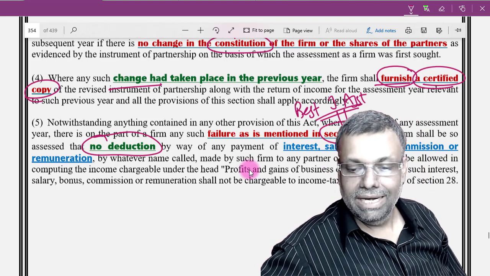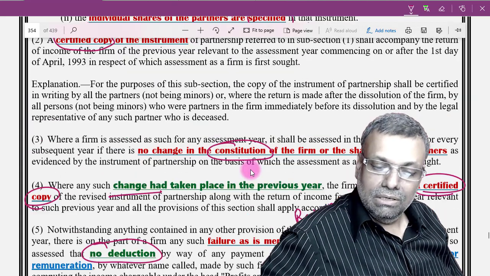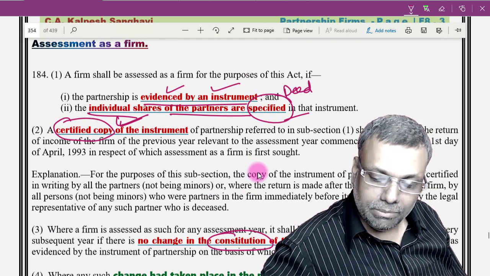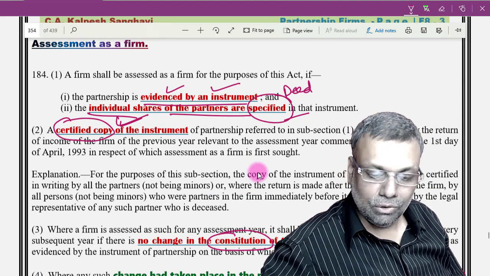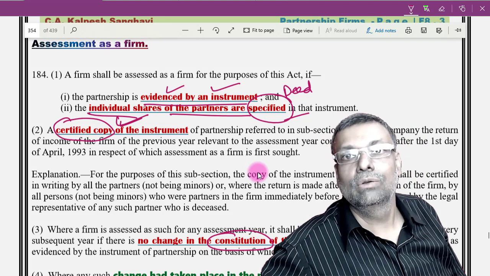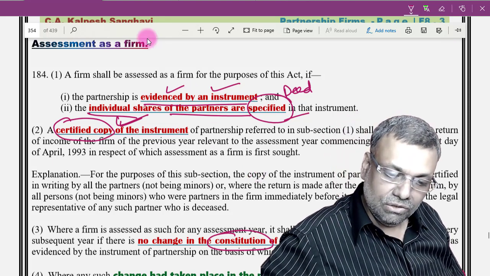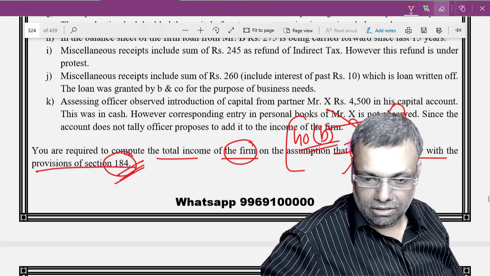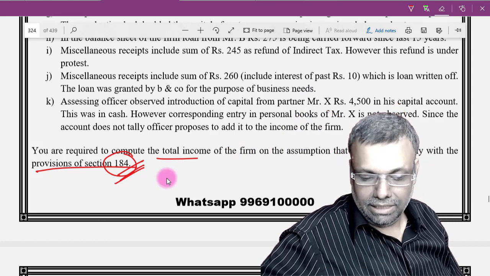In other words, if any of these kinds of violations happen, for example, the certified copy of the instrument has not been submitted with the return of income, you will say that 184 is violated, that you are a partnership firm but you have not done that procedural condition. So if any of these violations occur, then the conclusion is that section 40B you will not get.